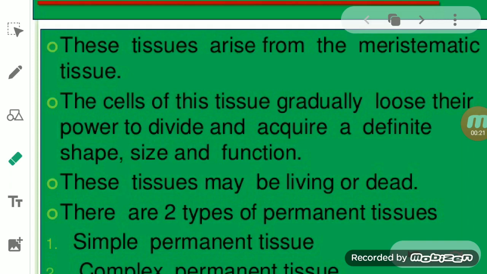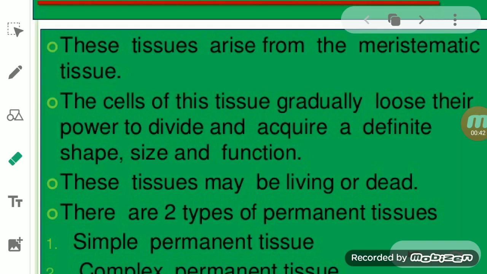So a permanent tissue is a matured one, and we can say that it does not have the power of division. It will lose the ability to divide, and that's why we use the term permanent tissues.